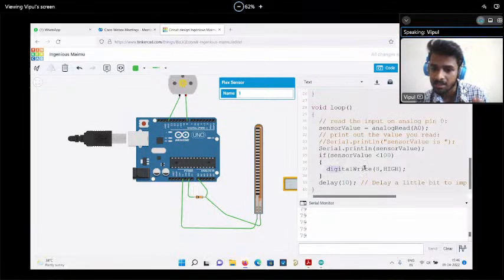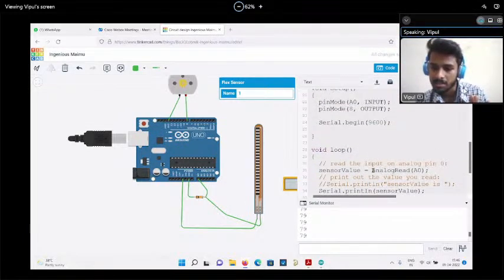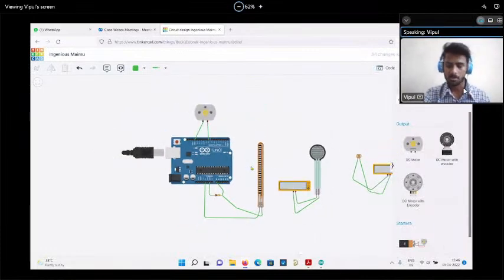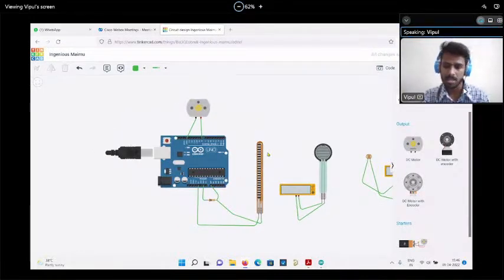And see, digital write is one function. Analog read is one function. Serial begin is one function. Pin mode is one function. This is fixed syntax that we have to remember. For every different controller, there will be some different syntaxes.